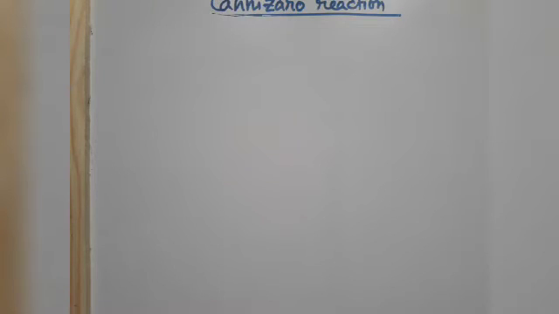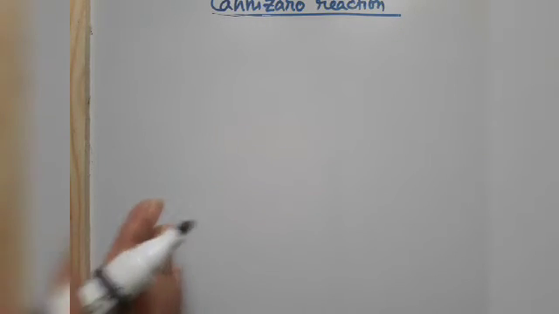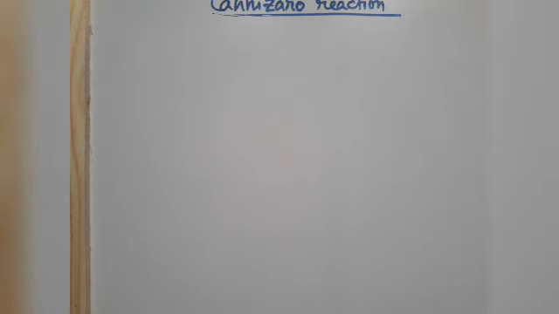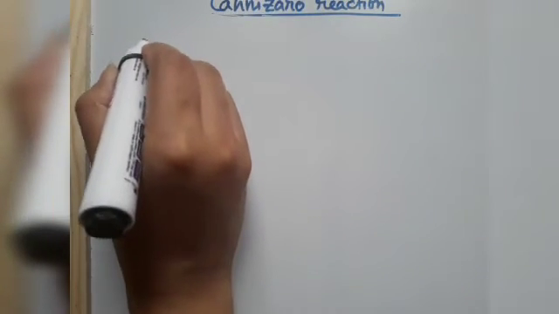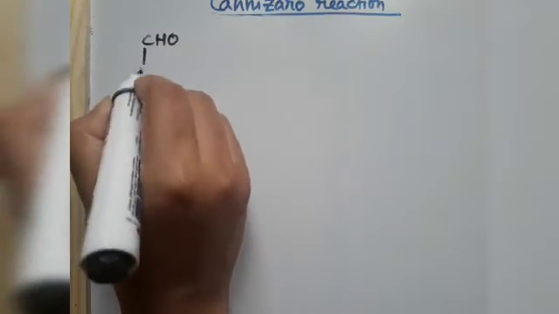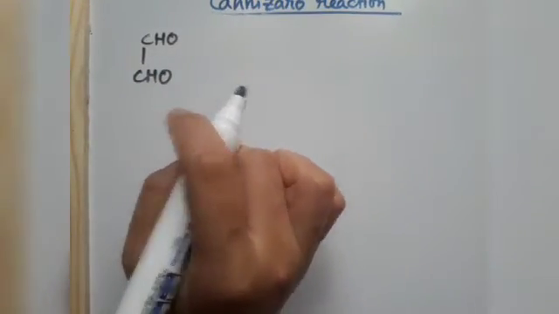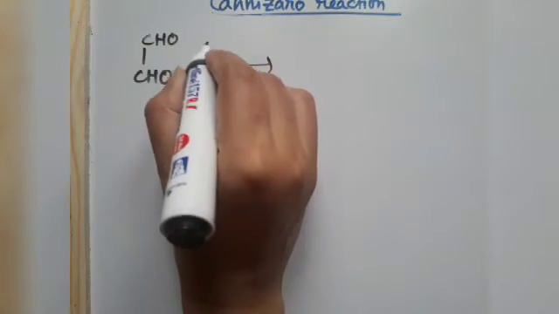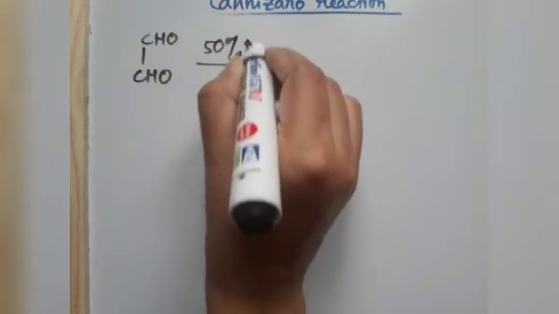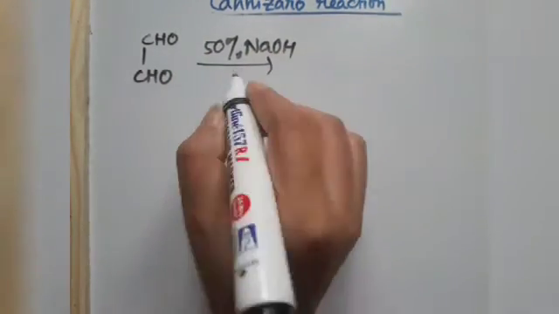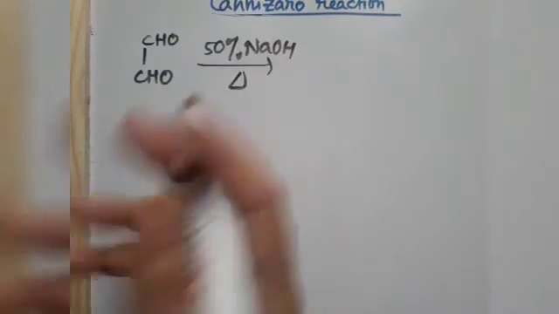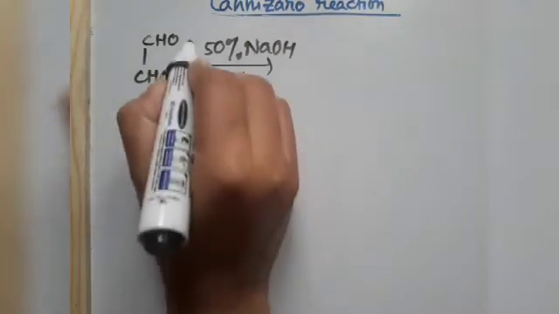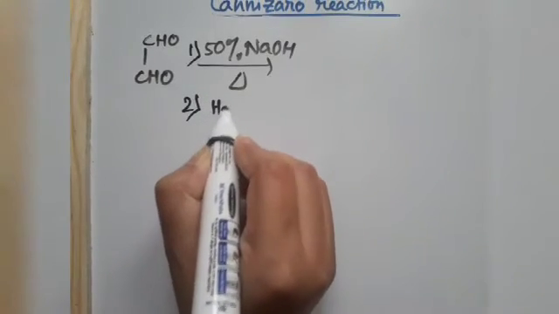So we can see if aldehydes having no alpha hydrogen atom are treated with concentrated sodium hydroxide or potassium hydroxide, one molecule is reduced and another molecule is oxidized. What will happen if we take a substrate like this, CHO, CHO? It doesn't have any alpha hydrogen atom. If we treat it with 50% NaOH and then heat it, number 1, followed by hydrolysis, what will happen?